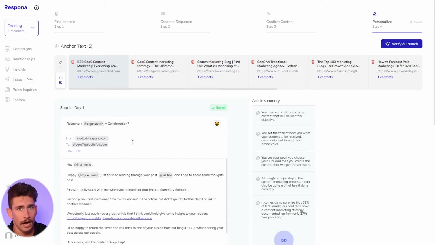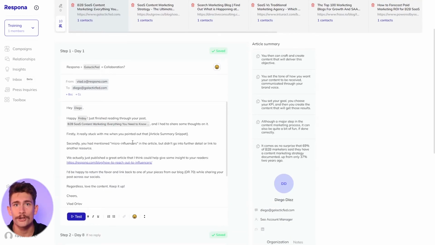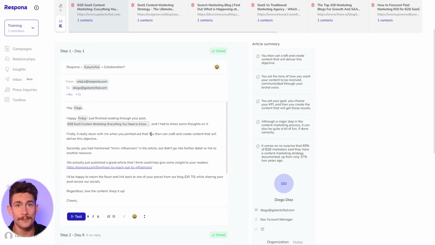After you have both your content and the people you want to reach out to, you'll need to do one last review of your campaign. Before launching a campaign, always, and I mean always, do a complete review of your messages to make sure the variables are filled in correctly and all the data is personalized. Since all the personalization is done in relation to the prospecting, we don't have to do any additional personalization.